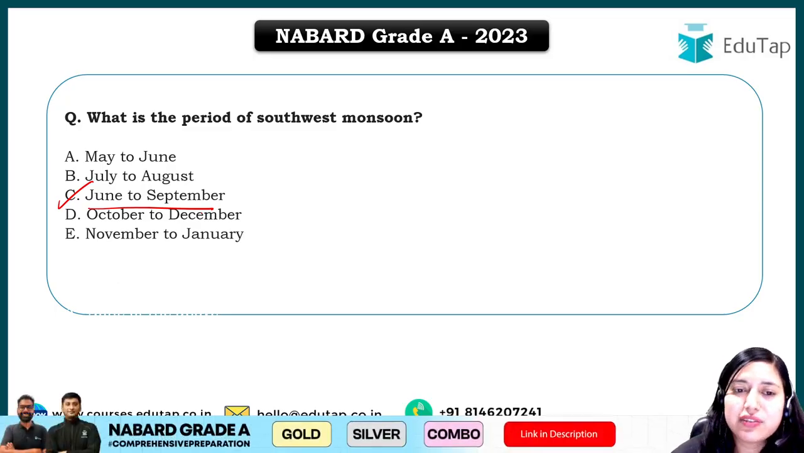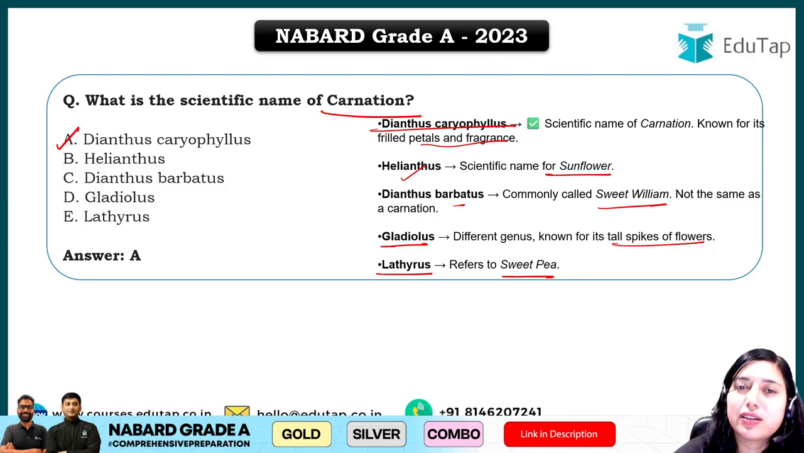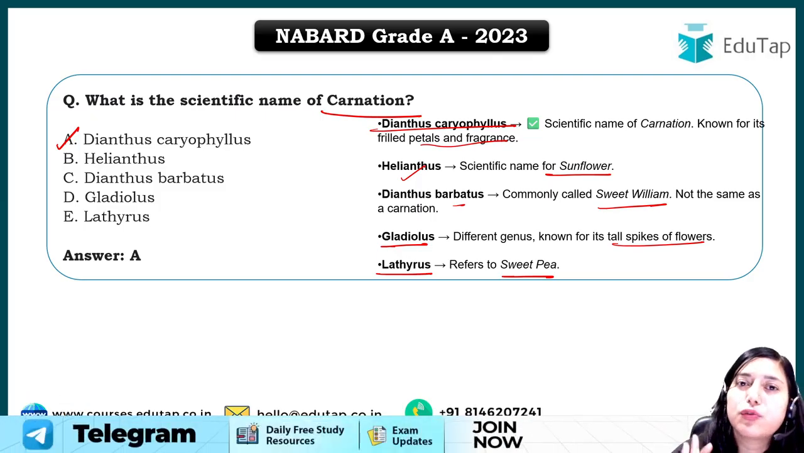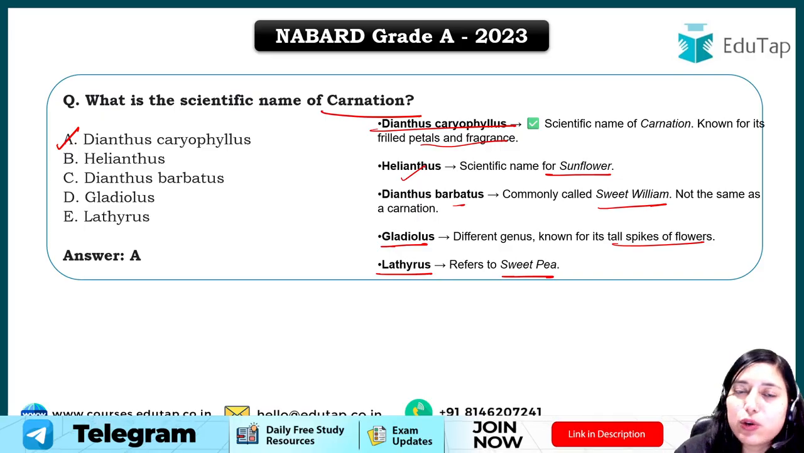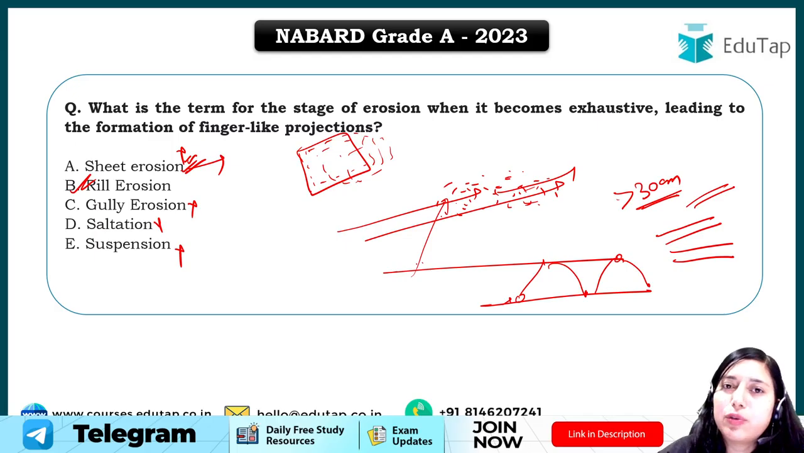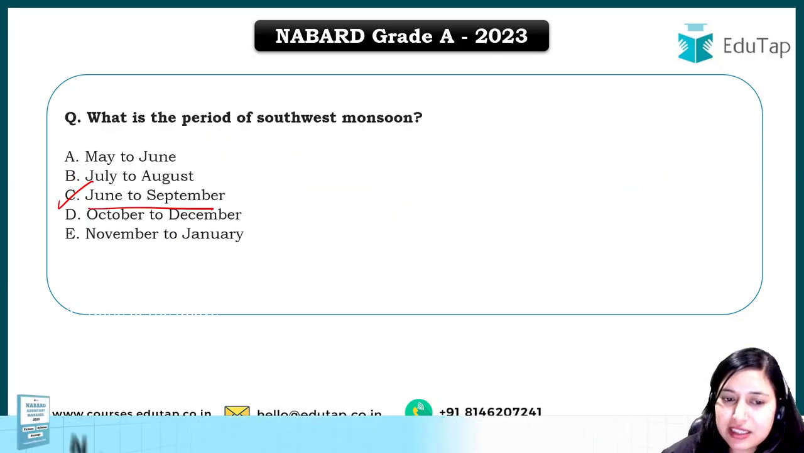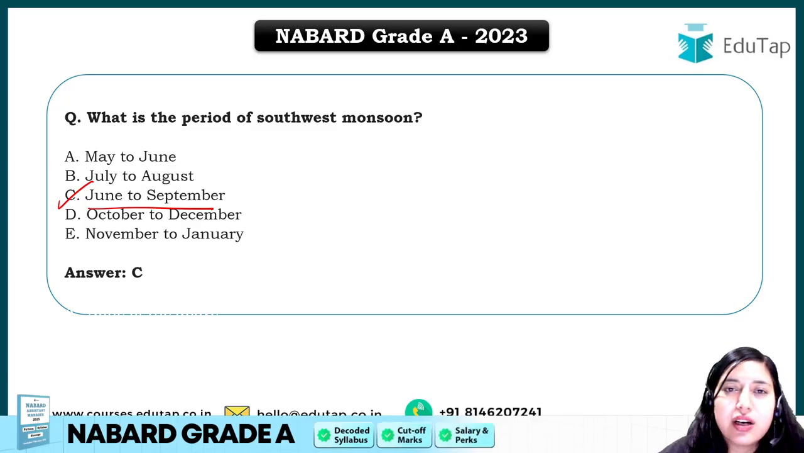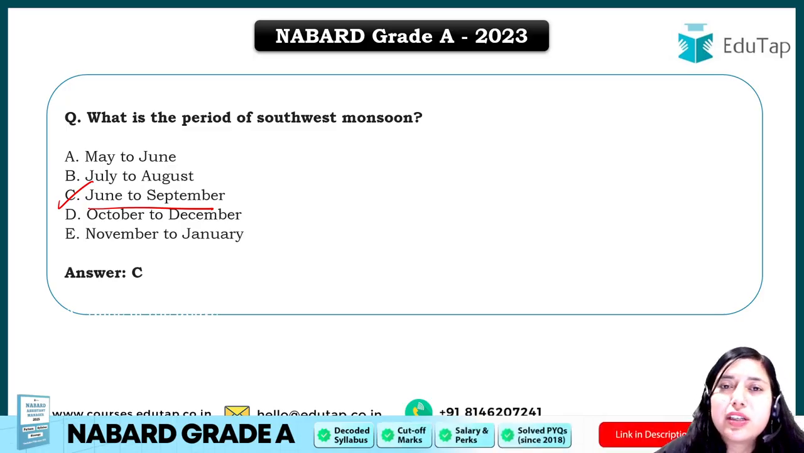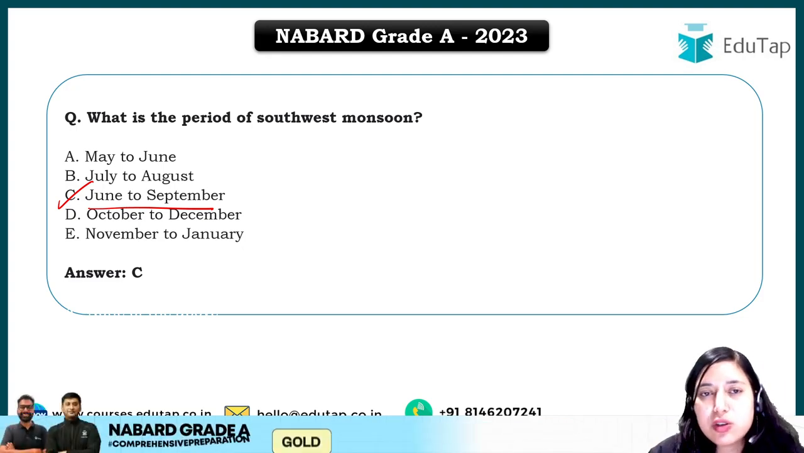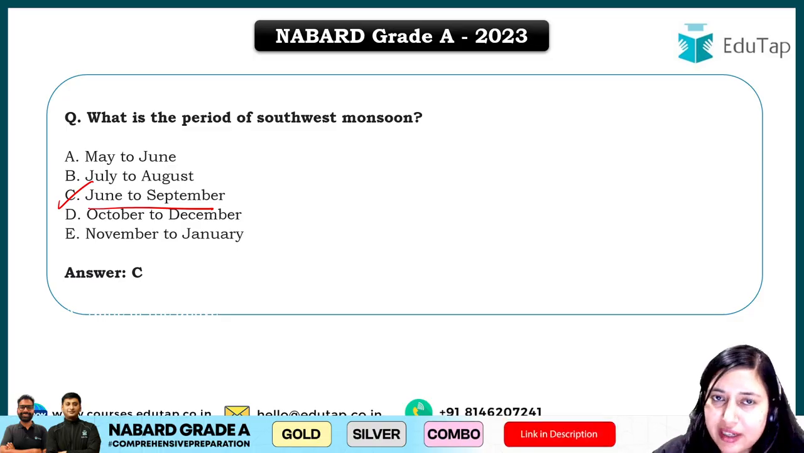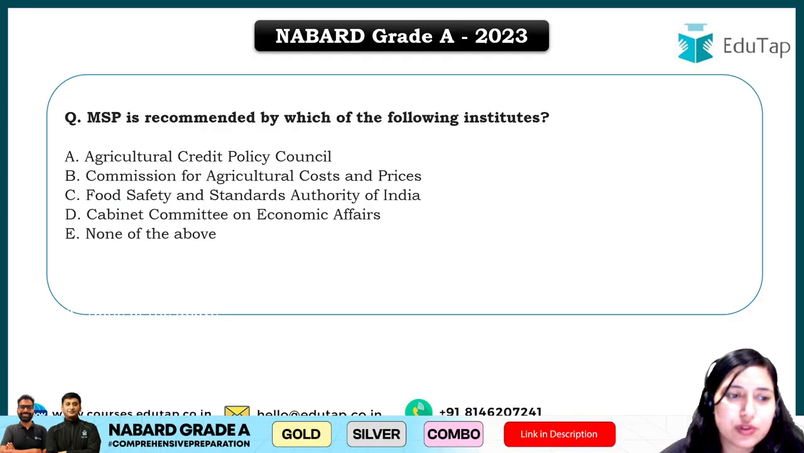Now see, as we are going through these questions, you have to take note of the topics from where the questions have been asked. Here a question has been asked from scientific names. I have already told you that you have to learn scientific names of important crops, right? This question is from soil erosion, so you have to cover the topic of soil erosion. Now question 3 was from Indian monsoon, so you have to learn about the monsoon. What is monsoon, what is southwest monsoon, what is northeast monsoon, and when do they arrive, right? So this is a very easy question, I would say.